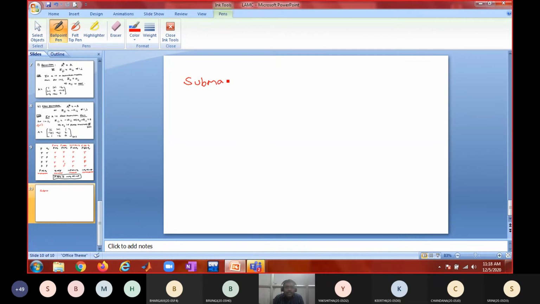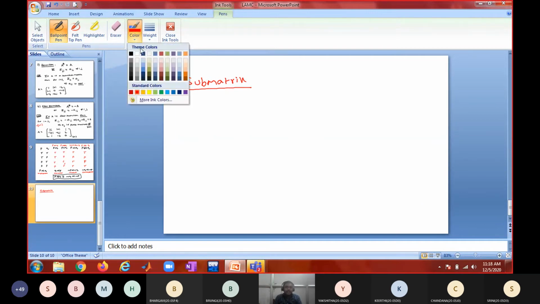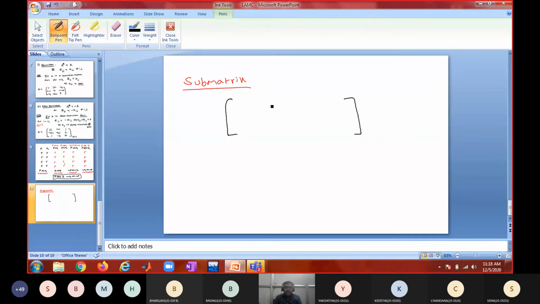What is a submatrix? Small matrix. With matrix. How do you define a submatrix? Suppose I have a matrix, something like 1, 2, -3, 4, 6, 7, 8, 9, 1, 1, 2, 0. It is of order 3 by 4. Now, what is a submatrix?